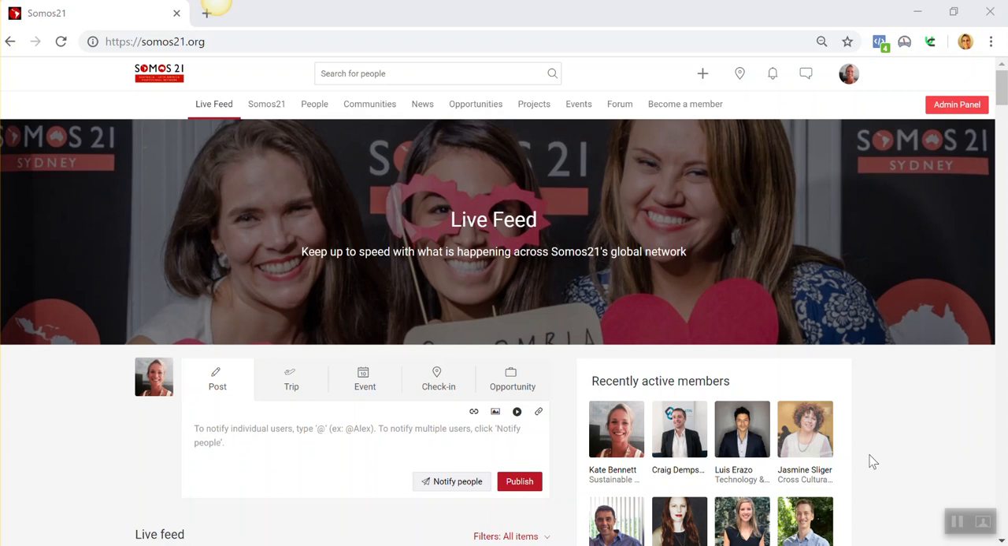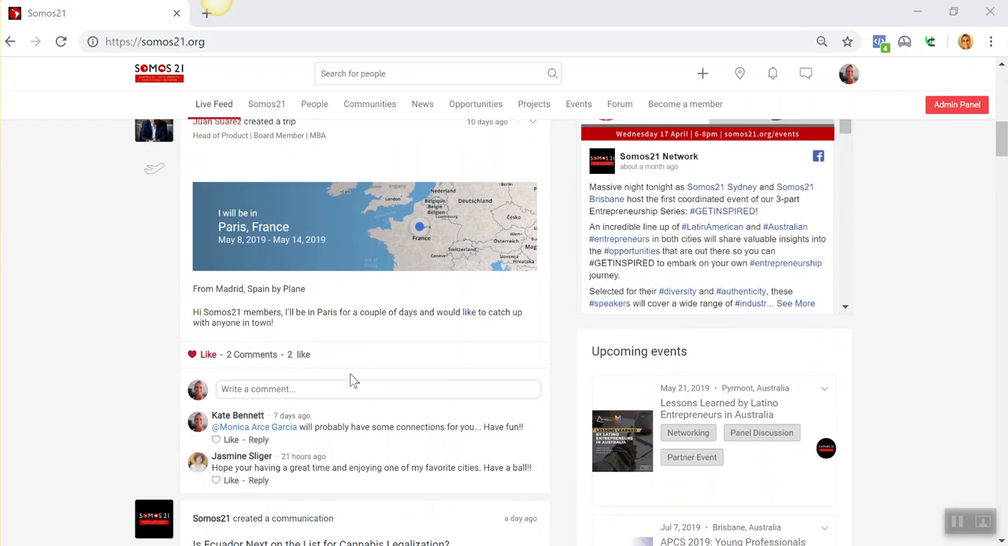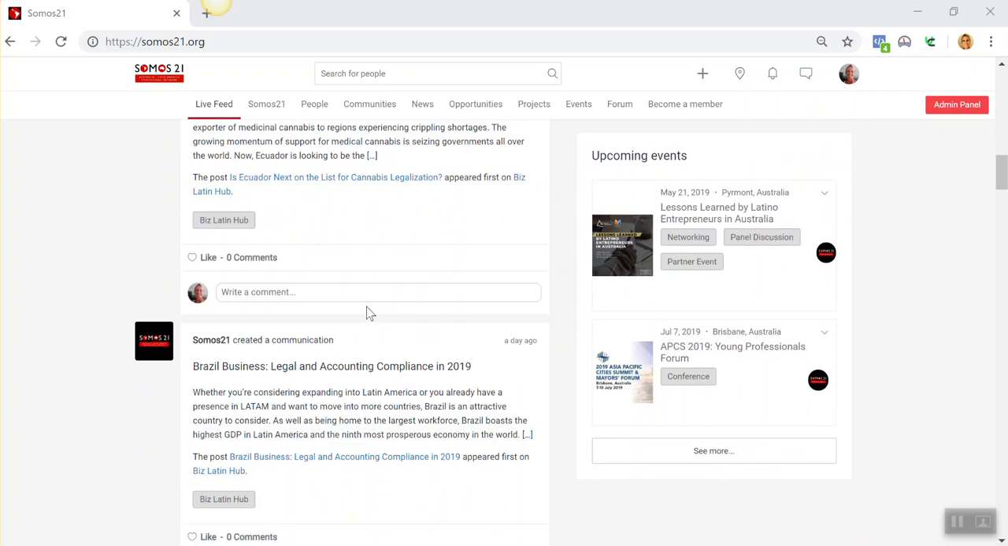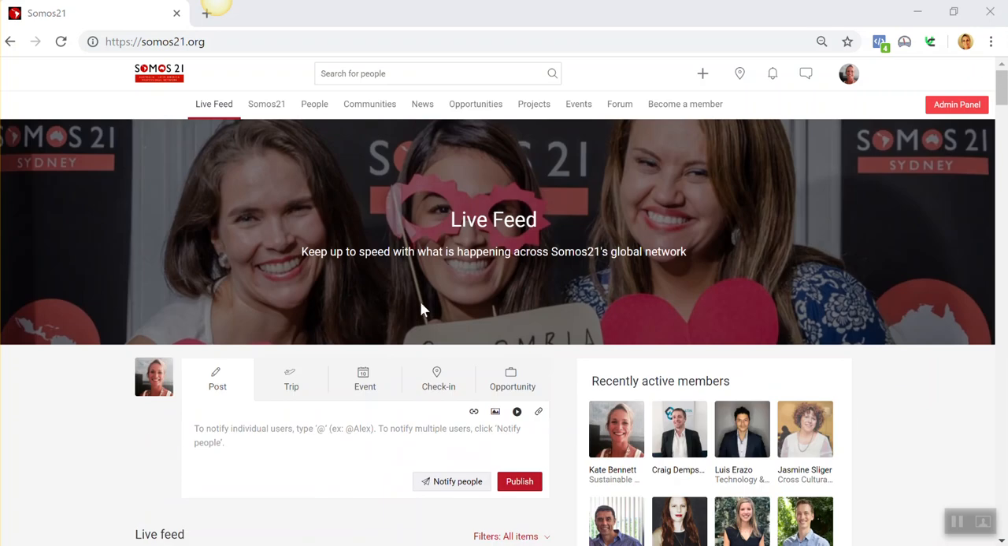Basically, when you come into the platform, you'll land here, which is the live feed page. From here, you can see the news where people are tripping to. You can see what's happening on our Facebook pages and the events that are coming up. This is basically just a standard live feed with everything that's going on within the network.